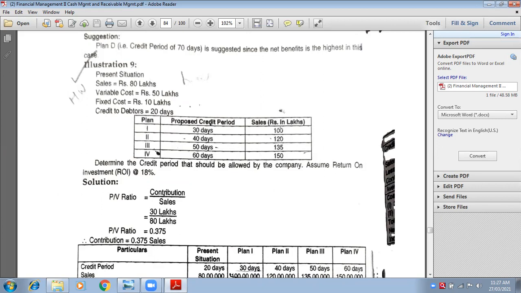So how are you guys writing, with zeros or without zeros? With zero. Okay. So 80 lakhs means 80 and then 5 zeros. 100 and then 5 zeros, so it becomes 1 crore. It becomes 7 zeros. 7 zeros means 1 crore.